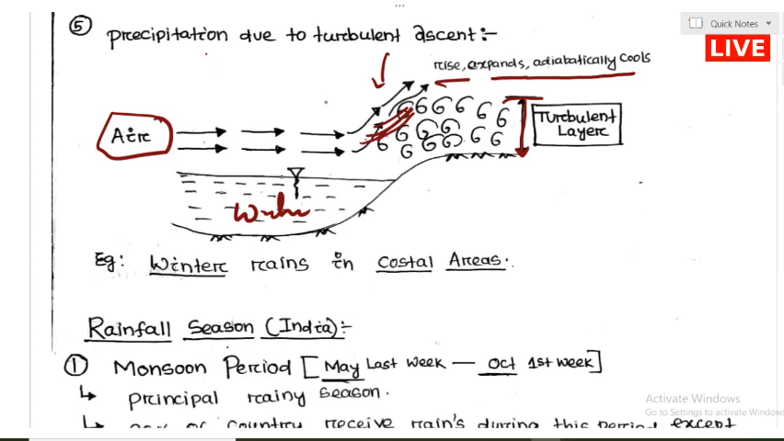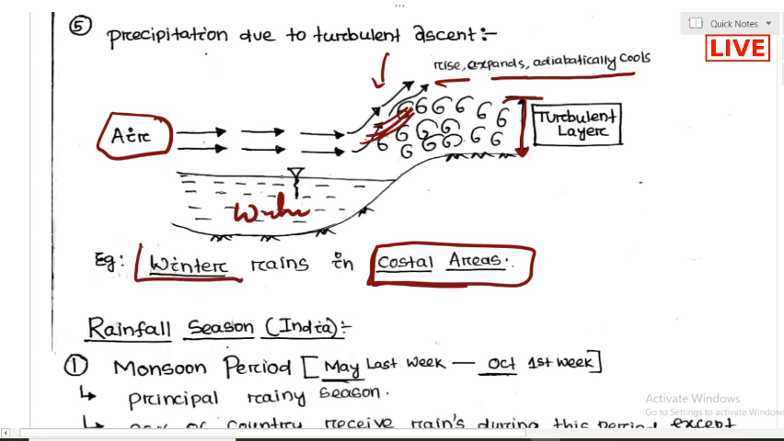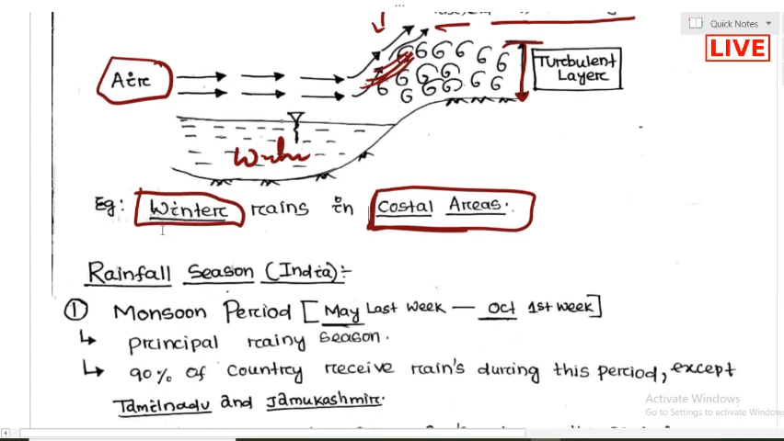What is the example of this one? The example of turbulent ascent layer precipitation is winter rains in coastal areas, the rain in the winter season. The rain happening in coastal areas is one example of precipitation due to turbulent ascent.